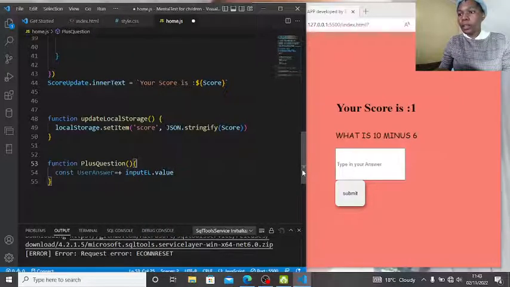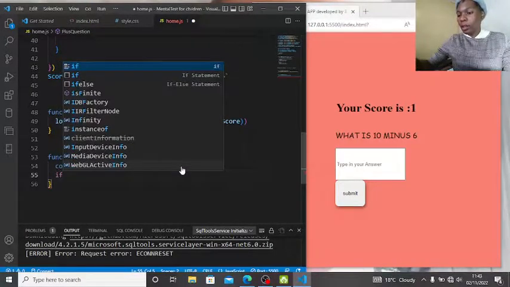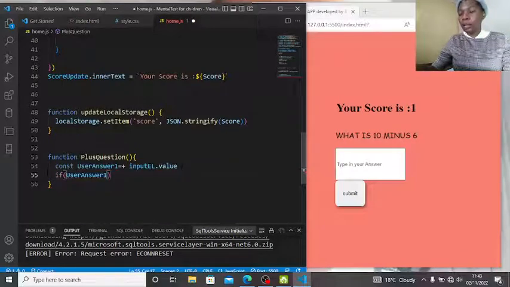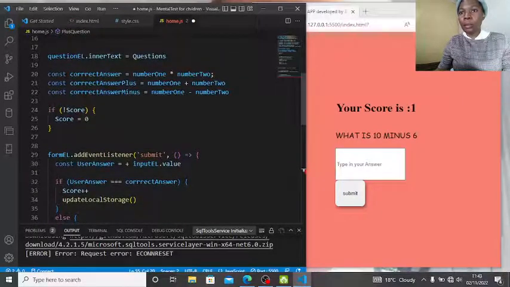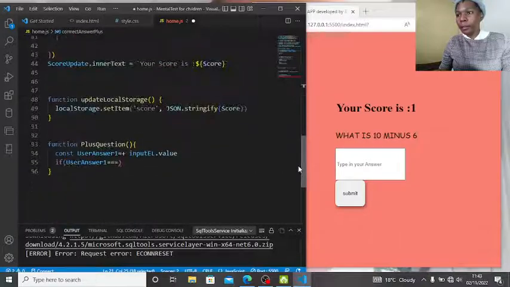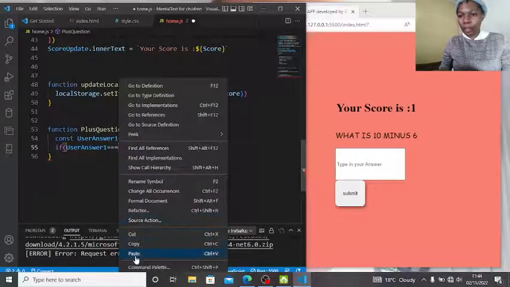Let us say user answer 1, so it can be different. So if user answer 1 is the same as correct answer plus, because it's a plus, then paste it here.